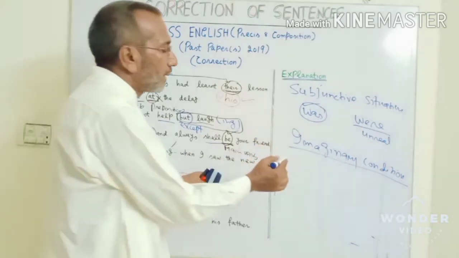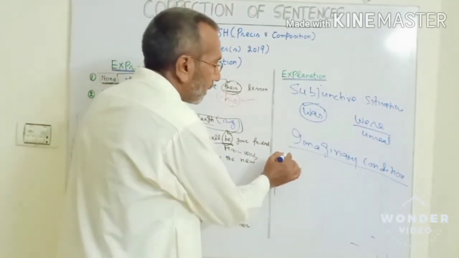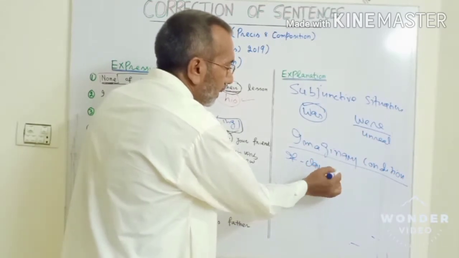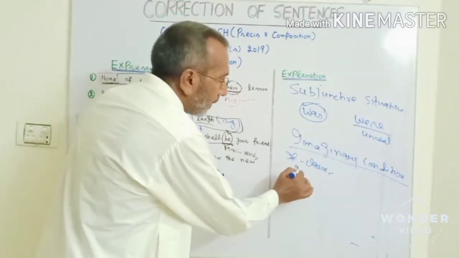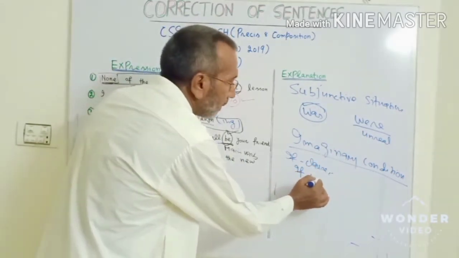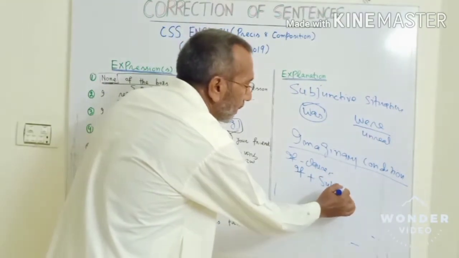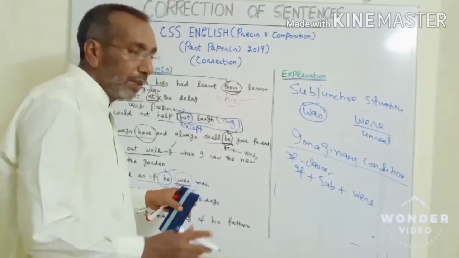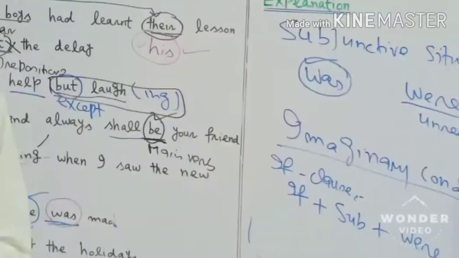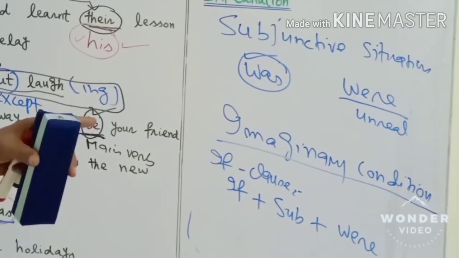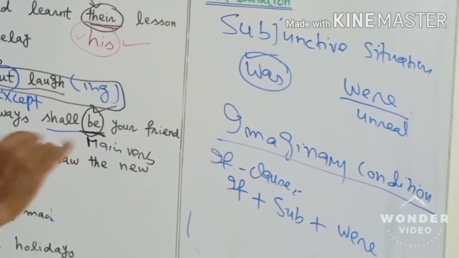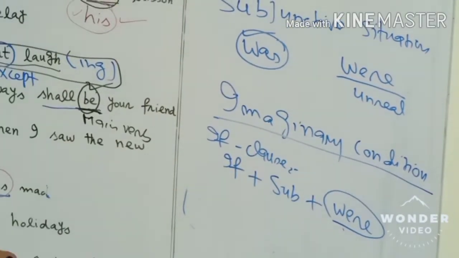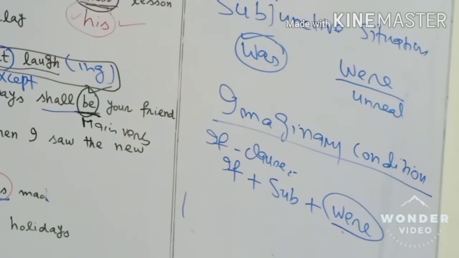In these conditions, the structure is like this. The first is the if clause. What's the rule? First we use if, then we use subject, then we use "were". If I were your elder brother, if I were a girl. So in this case, we use "were" to show that unreal situation. Are you getting it now? Okay.